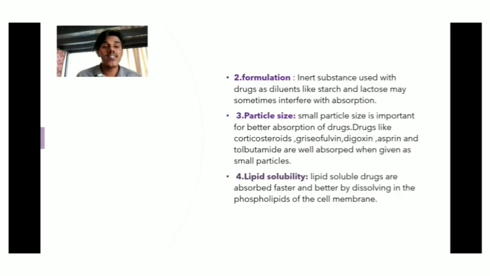Next is particle size. Small particle size is important for better absorption of drugs. Drugs like corticosteroids, digoxin, aspirin, and tolbutamide are well absorbed when given as small particles.